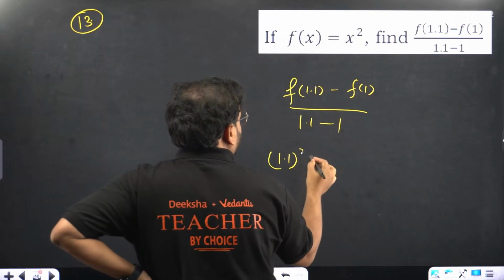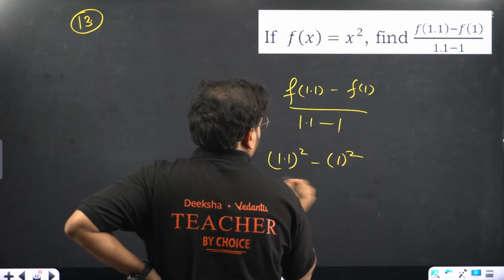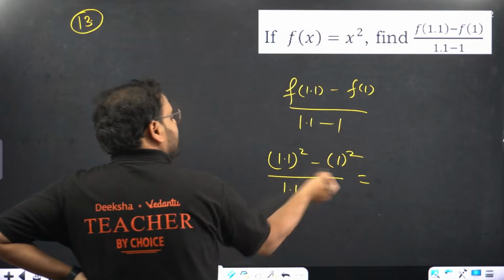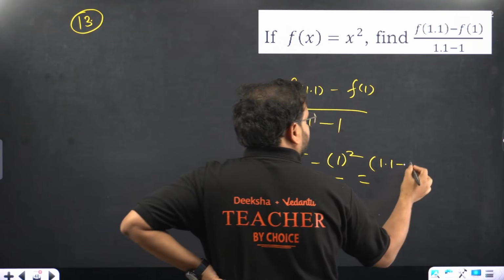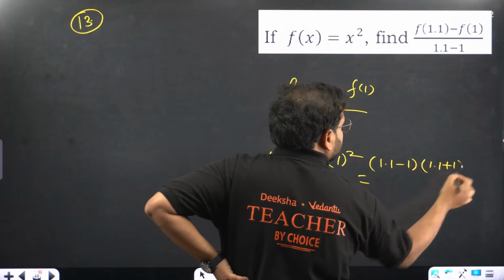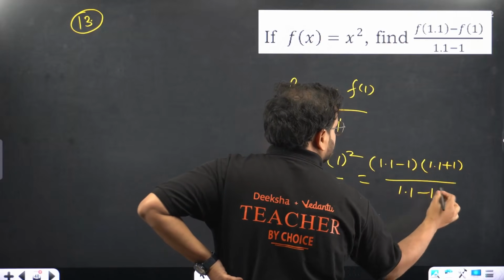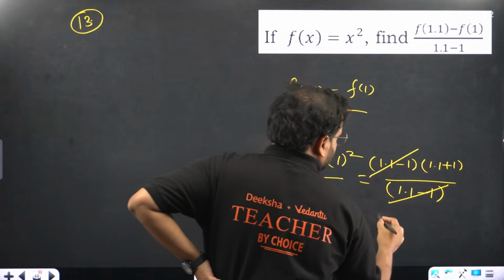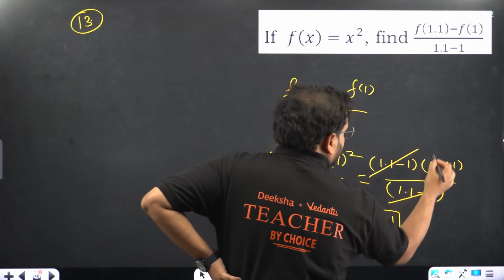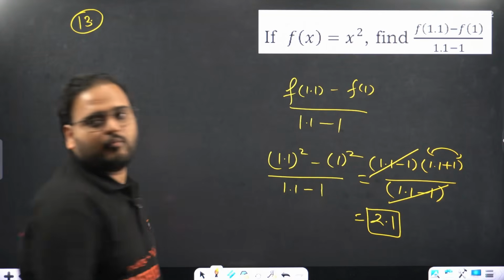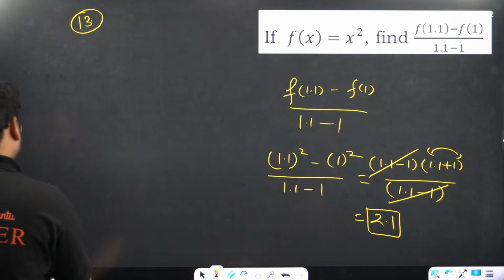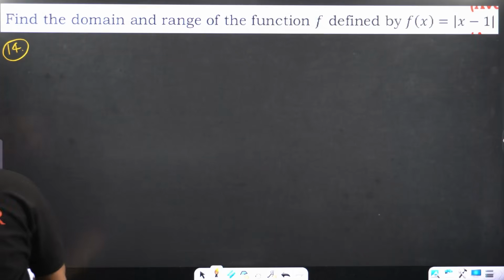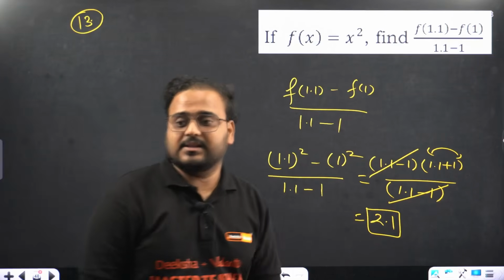1.1 square minus 1 square upon 1.1 minus 1. This is a square minus b square. It will become 1.1 minus 1 and 1.1 plus 1 by 1.1 minus 1. This part cancels. What is the answer? 2.1. Add them. Answer becomes 2.1. That's it. Done. Nothing different over here. Please check one more time. I use the formula of a square minus b square. Nothing else.